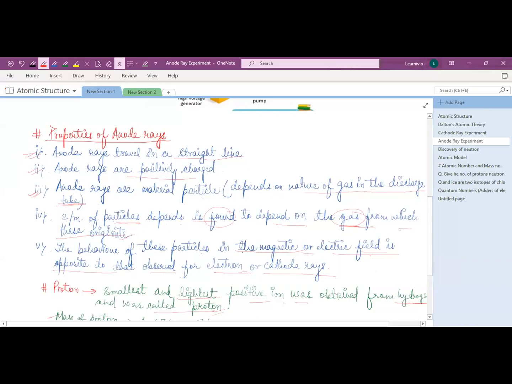The behavior of these particles in a magnetic or electric field is opposite to that observed for electrons and cathode rays. Whatever we observed in the cathode ray experiment when J.J. Thomson applied the magnetic or electric field, in this case it shows the opposite. Goldstein observed the opposite behavior, so he concluded that anode rays are positively charged particles.